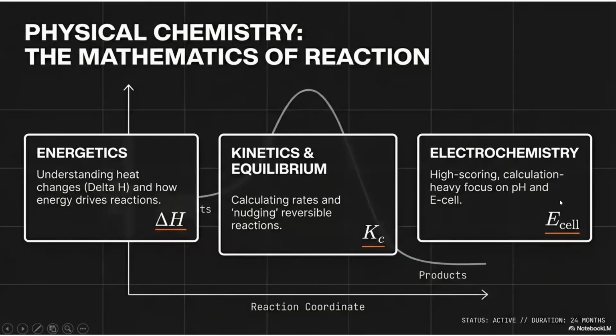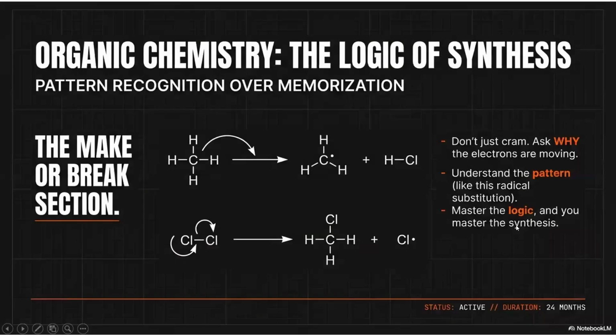Then we come to the electrochemistry part. In electrochemistry, we learn about how electricity is generated from a chemical change, or else how we can make a chemical change by supplying electricity, the reverse of that. Those things are discussed there.